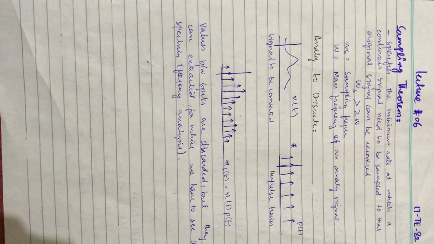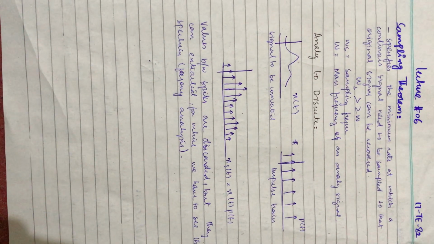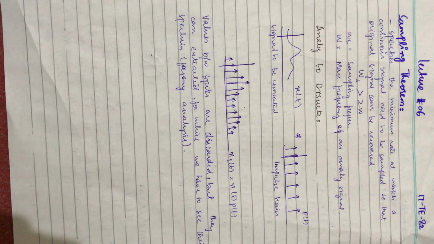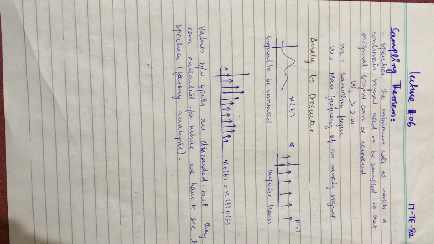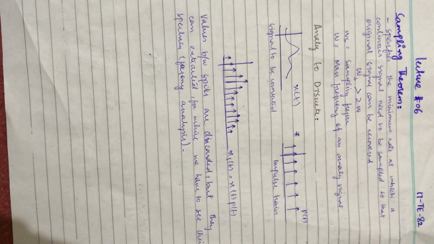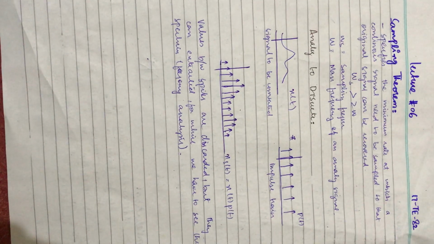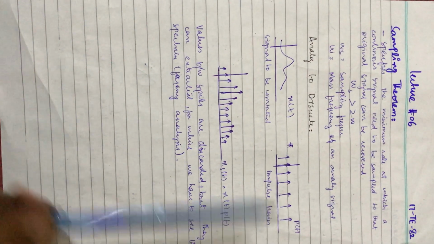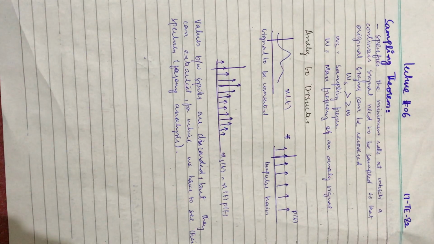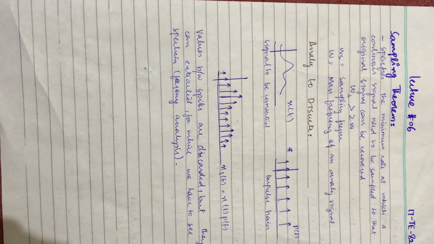Let's say we have an analog signal to be converted to discrete. We can convert a signal from analog to discrete by multiplying it with an impulse train. An impulse train is nothing but a train of spikes at consecutive values, and when we multiply the impulse train with the analog signal we get this kind of sampled signal.